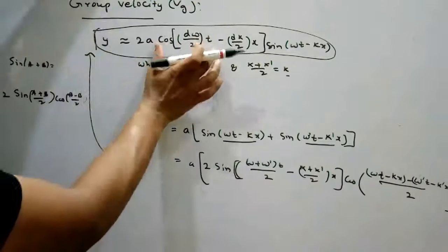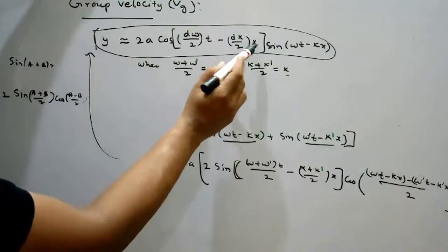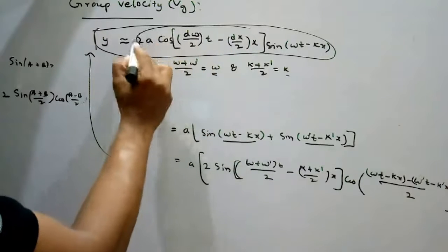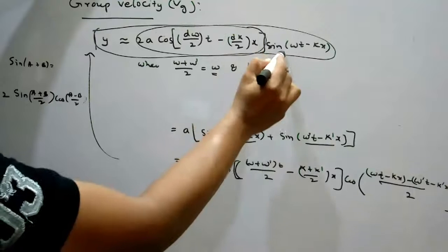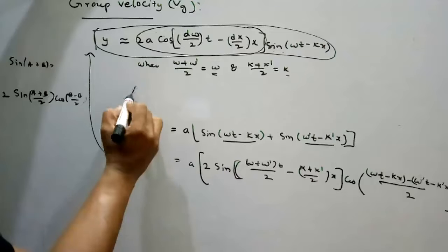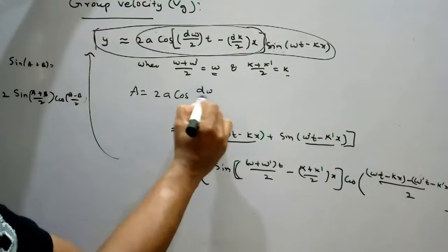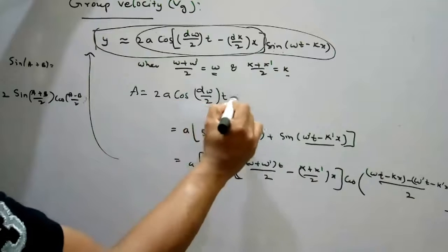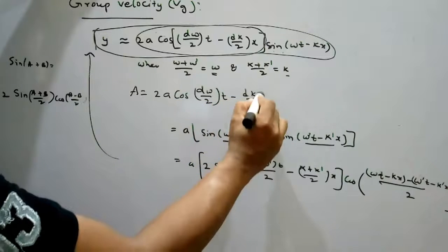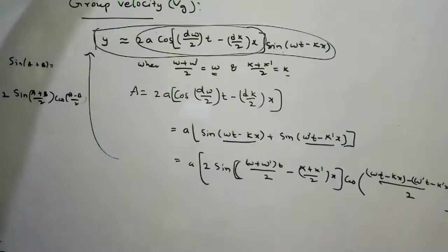So 2a cos of (d omega by 2 into t minus dk by 2 into x) is the amplitude of this wave sin of omega t minus kx. So what is the amplitude here? A equal to 2a cos of (d omega by 2 into t minus dk by 2 into x). This is the amplitude of the wave.